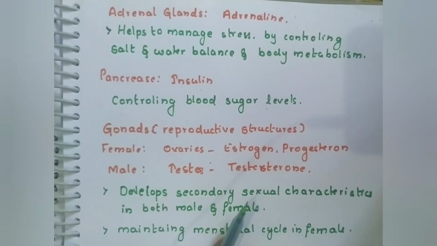So what are the main functions of these? The functions will be different in females and males. In the case of females, it helps to maintain the cycle. In case of an irregular cycle, there will be changes, or the particular hormone will not be released in the body, which will result in irregular cycles in the female. So this was the lesson about control and coordination in plants and animals.